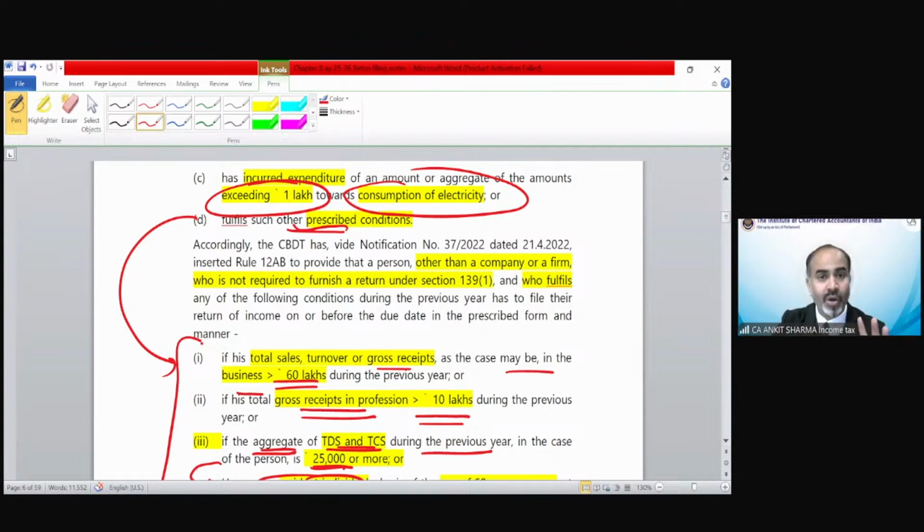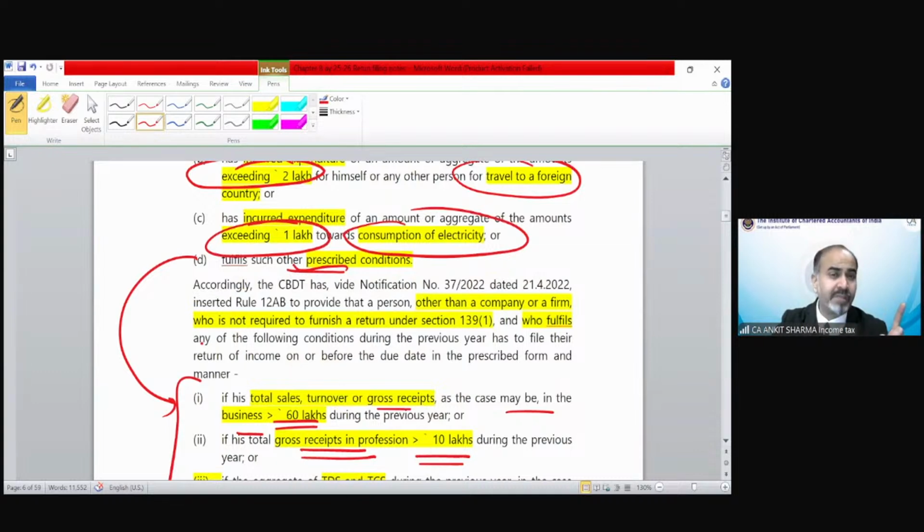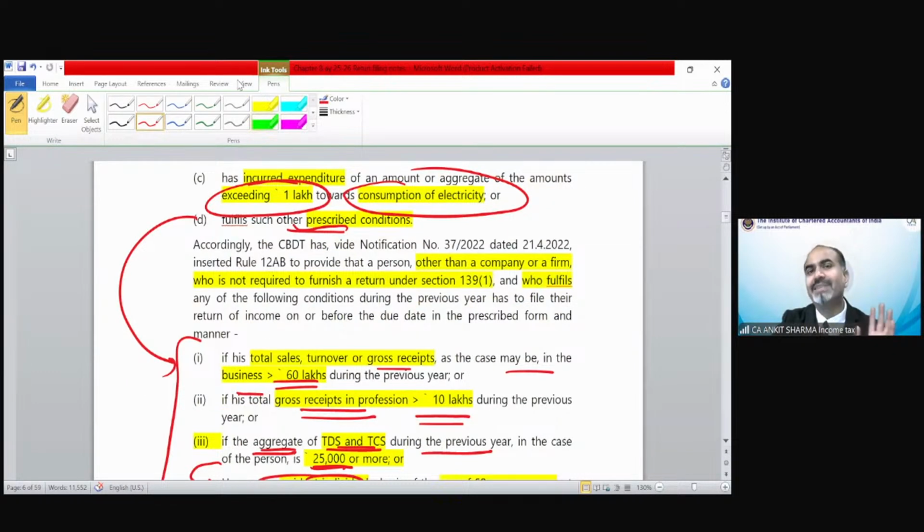Now you know, only if you are falling under any of these points from point number 1 to point number 5, only in this case you are compulsorily required to file a return. You can even file a voluntary return, but compulsory is only required when you fulfill any of these conditions. So now the answer would be no. If somebody asks you, I have a PAN number, do I need to file a return? Your answer would be no.